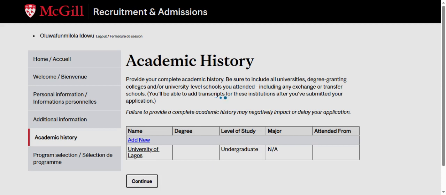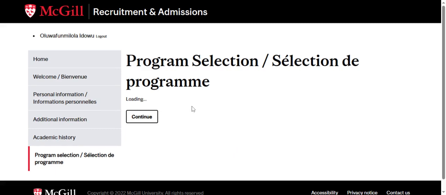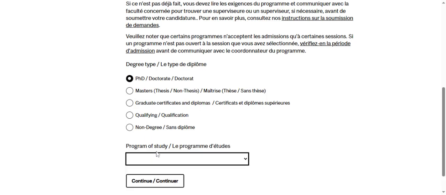So it takes us to the next page. You can now select your program, the program you want to do. If it's a PhD program you are going for, or if it's a master's program, you pick. Let's assume I'm going for a PhD program. So let's click next. So what course are you doing in the PhD? So you can pick your course now. Let's say I'm picking PhD in